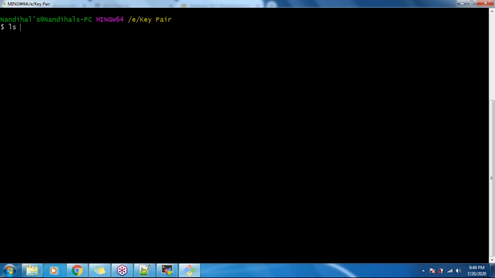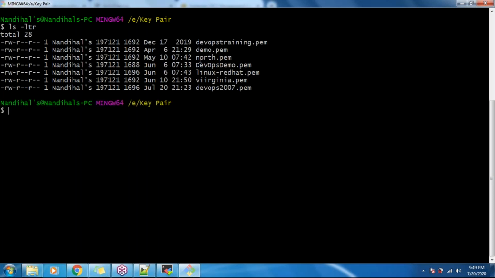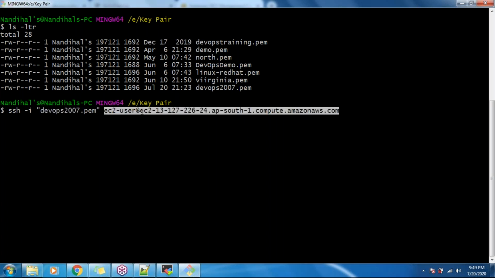If you want, you can try here. Here is my PEM file, and under the same location only, I am executing my command: ssh -i devops.pem, the PEM file I'm using here in the same location, with ec2-user and this host name. You can log in to your machine using the host name or the IP address, either one. Then just hit enter.